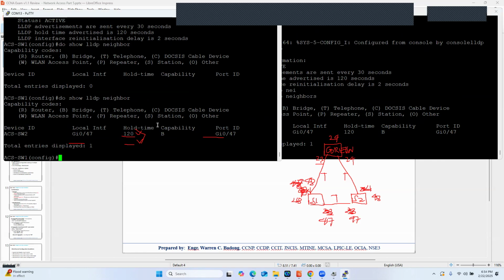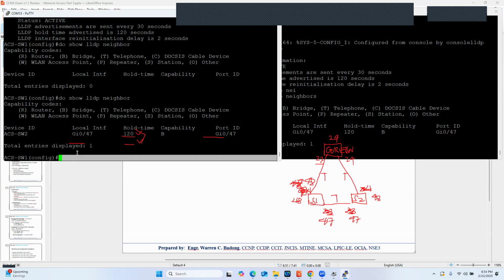LLDP packets every 30 seconds. And what is the capability of this device? It's a bridge. When we say bridge, it's actually a switch. So we know that a switch is a multi-port bridge. Okay, so those are the things we see.